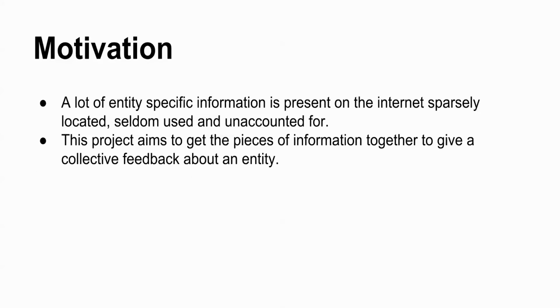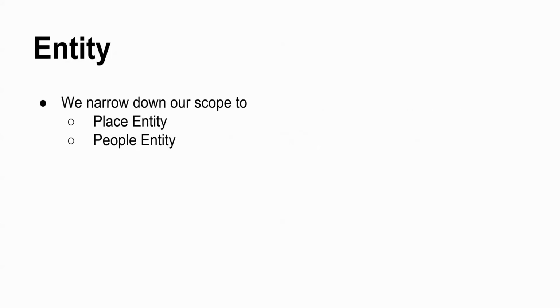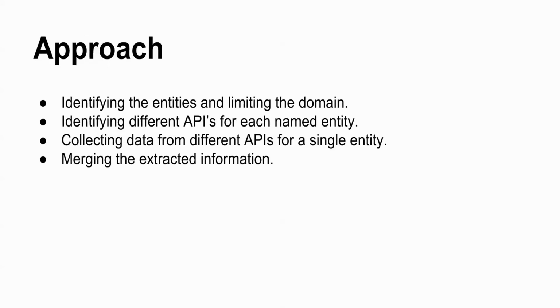What is the motivation behind this? A lot of entity-specific information is present on the internet, sparsely located, seldom used, and unaccounted for. This project aims to get the pieces of information together to give a collective view about that entity. In this project, we have narrowed down the scope to two entities, namely place and people.